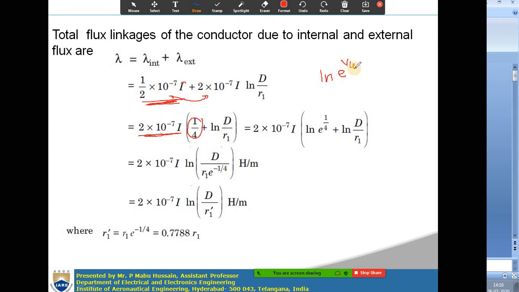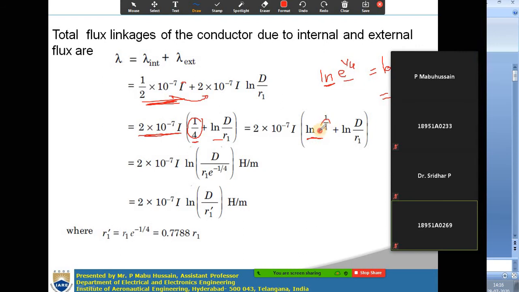This 1 by 4 can be written as ln e power 1 by 4, where ln is log to the base e. Since log m power n is equal to n into log m, this is 1 by 4 log e to the base e, and log e to the base e is equal to 1. So 1 by 4 can be written as ln e power 1 by 4, plus the term ln d by r.